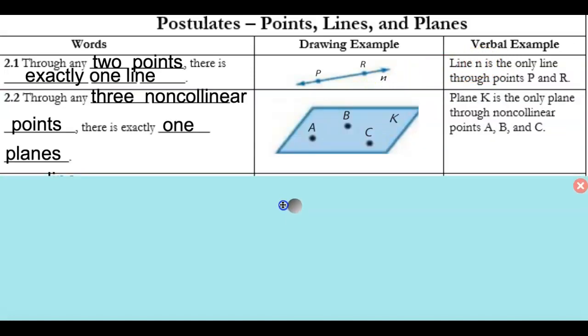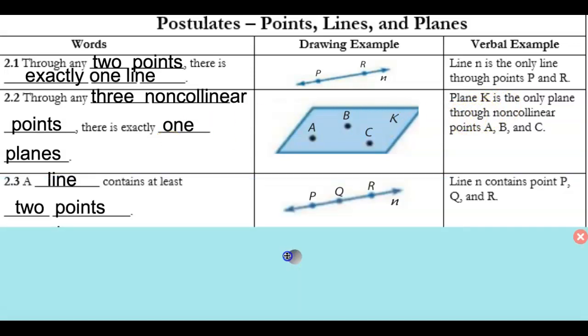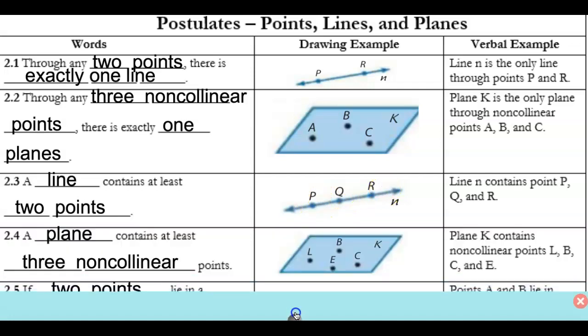The next axiom has to do with planes. Through any 3 non-collinear points, there's exactly one plane, and plane K is the only plane through non-collinear points A. Next one is a line. A line contains at least 2 points, and we can see that we can either talk about QR or PQ or PR. The next one is a plane contains at least 3 non-collinear points, and we talked about this one earlier in the year as well.